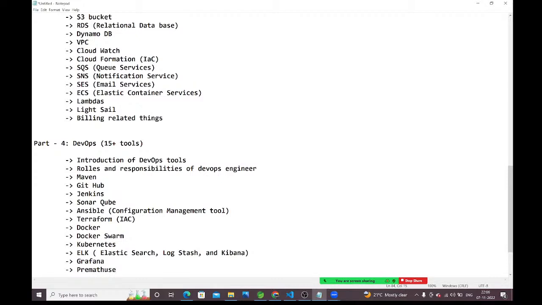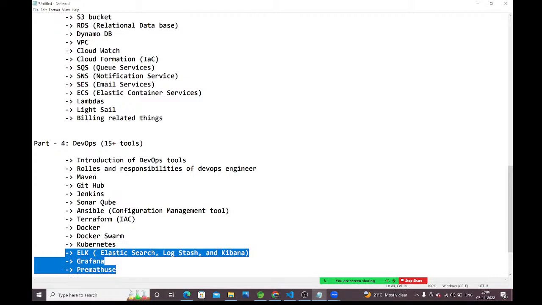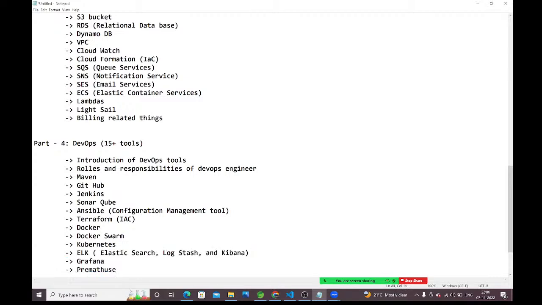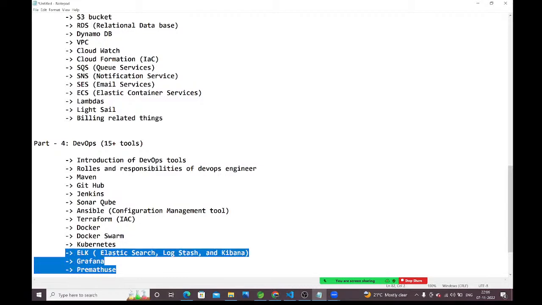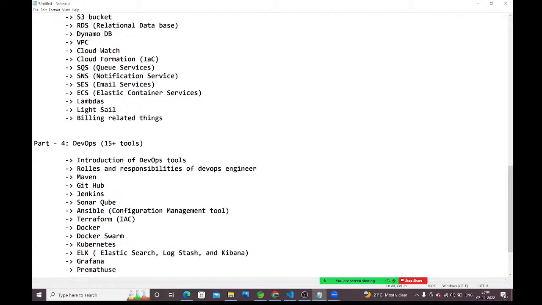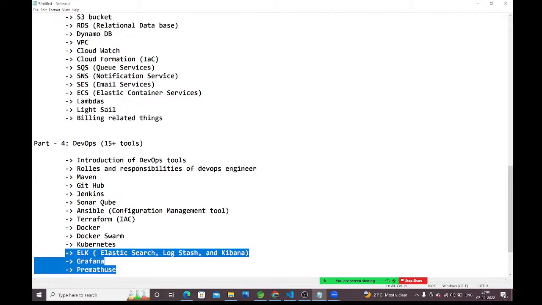So like this, guys, Prometheus. These are small things only. It won't take much time, these three things. We will use these things for monitoring purposes: how my application is running, how my containers are running. We need not worry about these things. Within 3 to 4 sessions, we can complete all three.